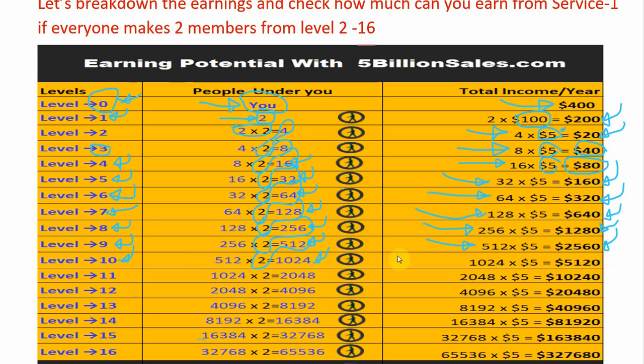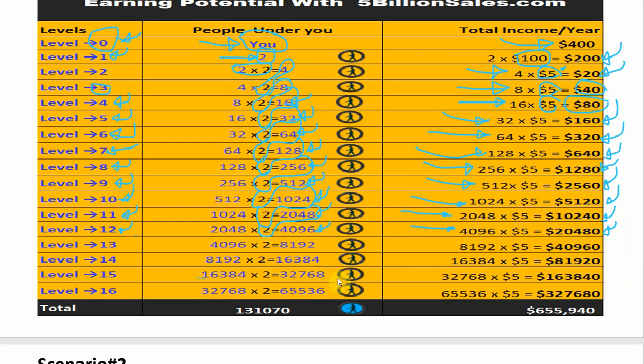If you multiply 1024 by 5 you will get $5,120 at this level. At level 11 you will have 1,024 times 2 equals 2048 members. If you multiply 2048 by 5 you will get $10,240 as commission. At level 12 we will have 2,048 times 2 equals 4,096 members. If you multiply 4,096 by 5 you will get $20,480 override commission at this level.